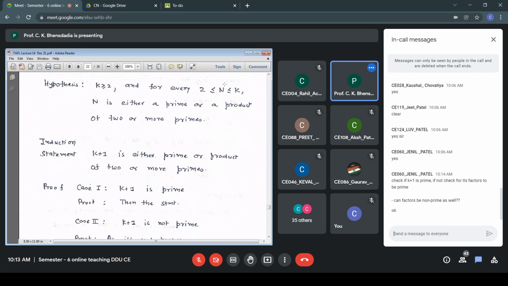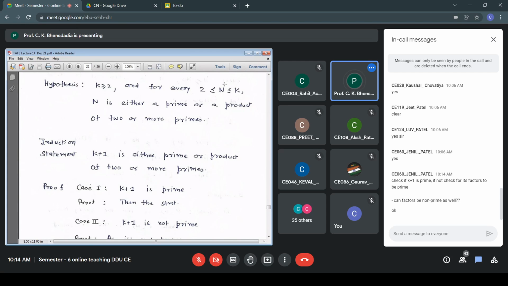In case 1, the assumption is that k+1 is prime, and that is exactly my induction statement: k+1 is either prime or a product of two or more primes. Nothing to be proved.